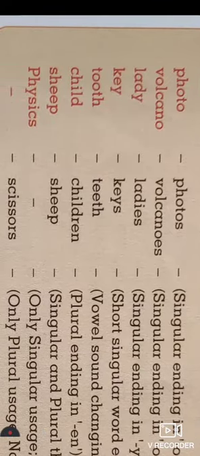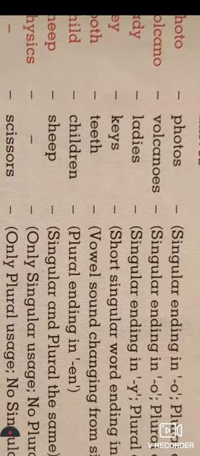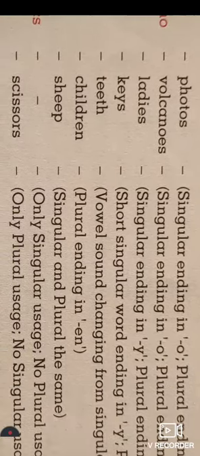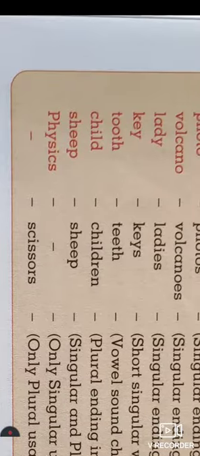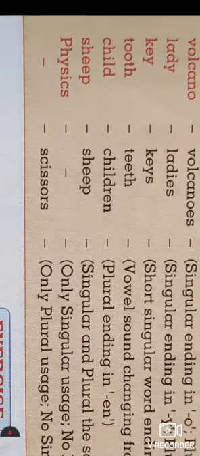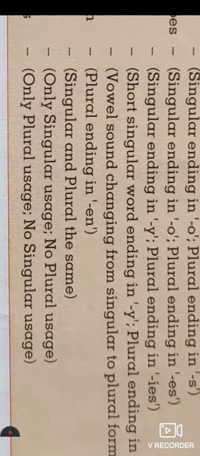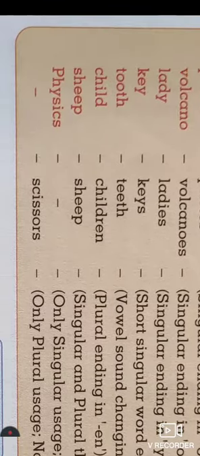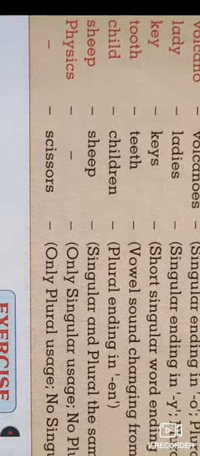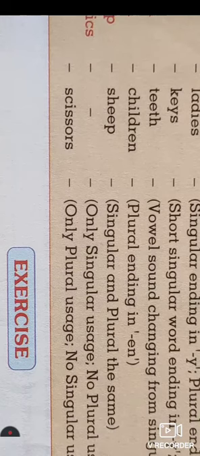Y is at the end of the singular form, and it sometimes ends with s. And tooth becomes teeth. The vowel sound changes from singular to plural form, tooth to teeth. And child becomes children, with en at the end.